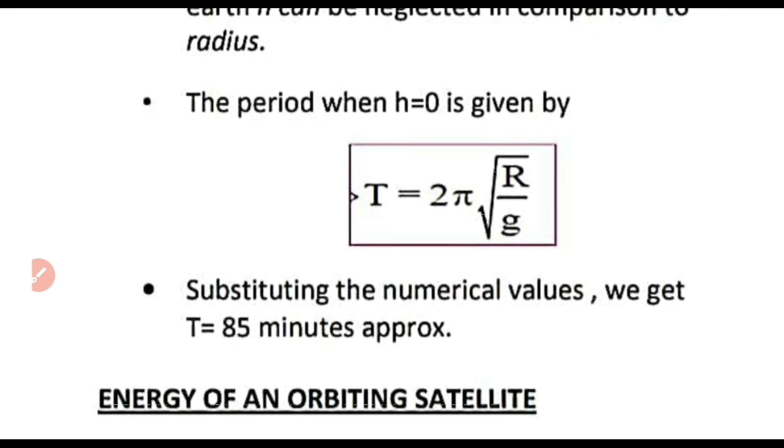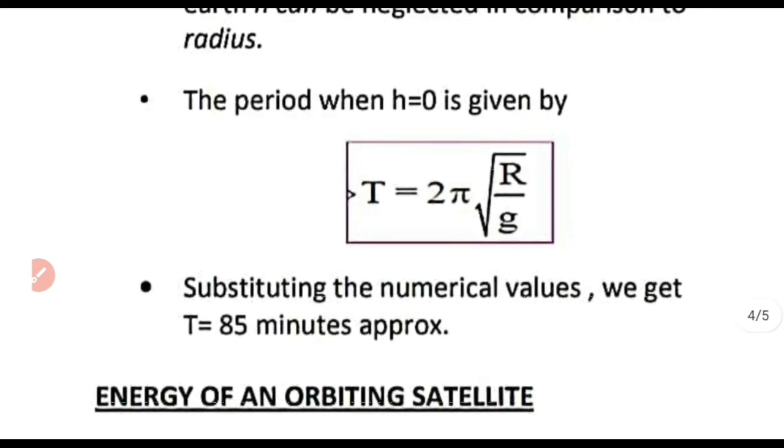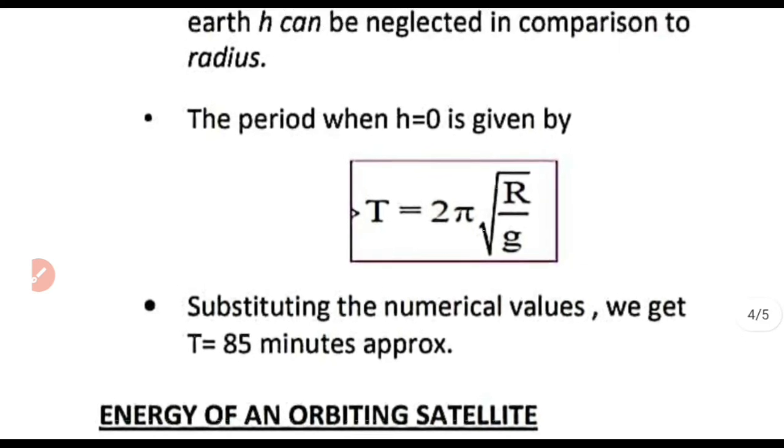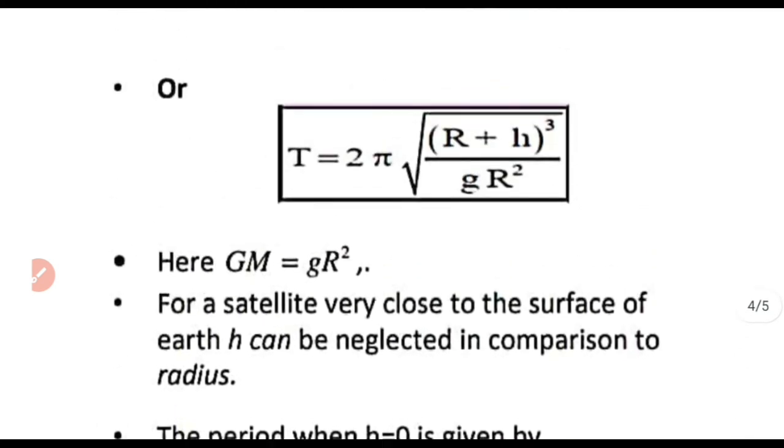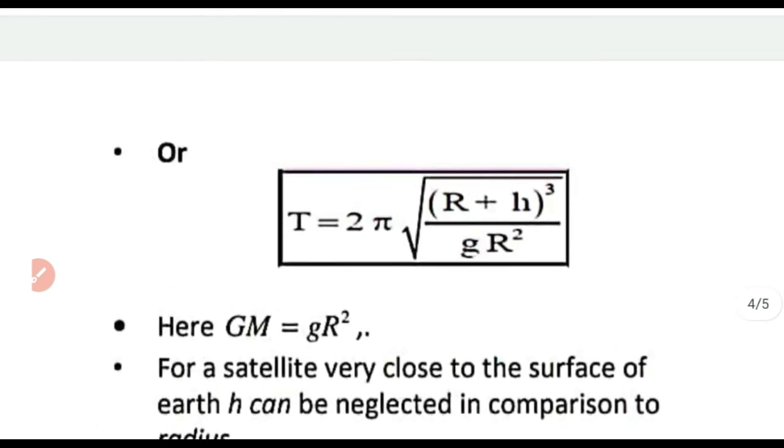So for a satellite which revolves in a circular path very close to the surface of Earth, its time period will be 85 minutes. To find the time period of any other satellite at a height h, we have to use this equation, that is T equal to 2 pi into root of r plus h whole cube by g r square.